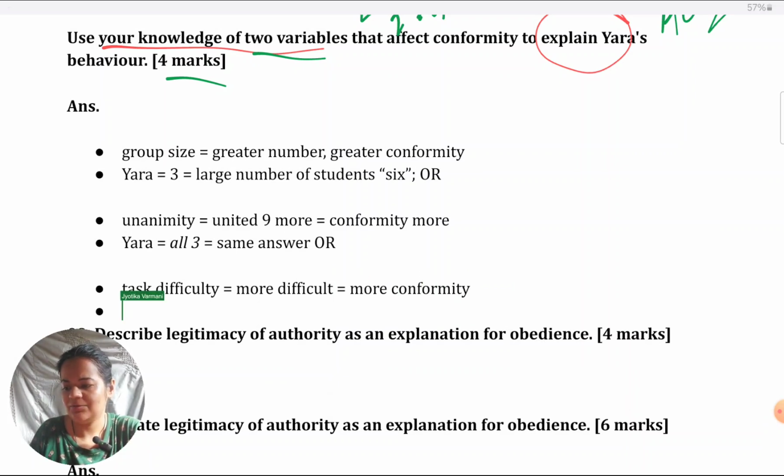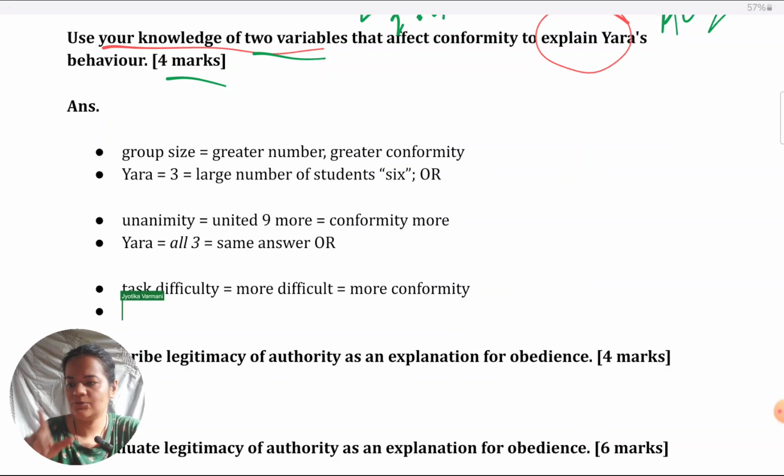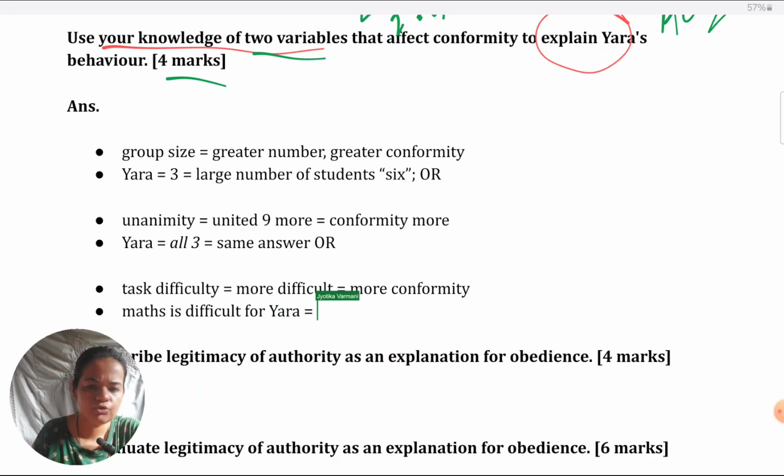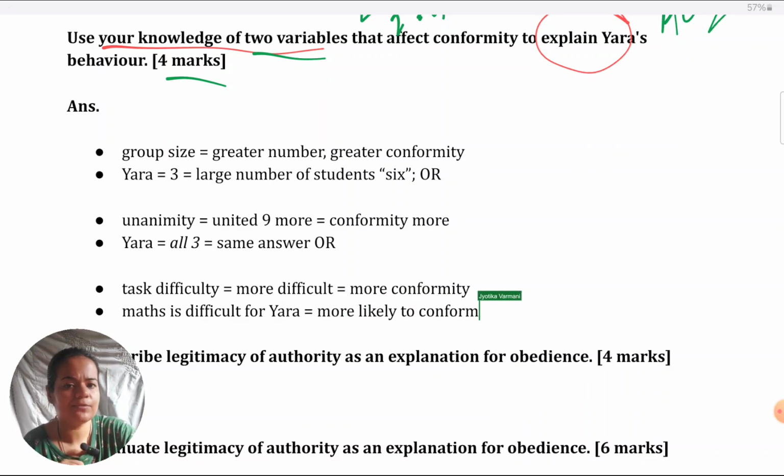In Yara's case, right at the beginning, they have told us they are solving a maths problem which is difficult according to Yara. So she must be unsure about her answer, so she's more likely to conform. That's why when she thinks the answer is 4, she gives the answer 6. So any 2 of these factors you could give in your answer.